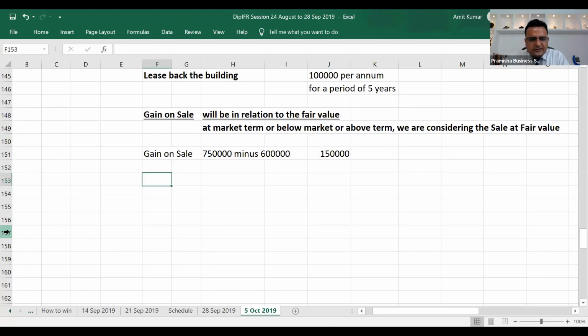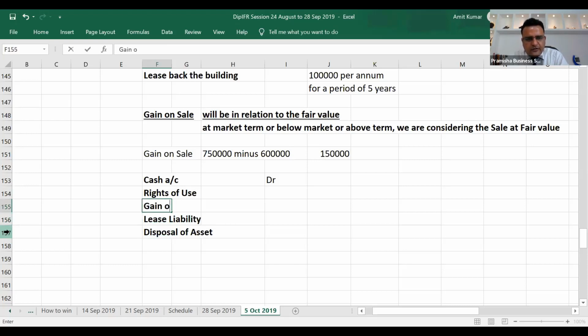What about other entries? Cash account, debit, lease liability, disposal of asset, rights of use, gain on right transferred.